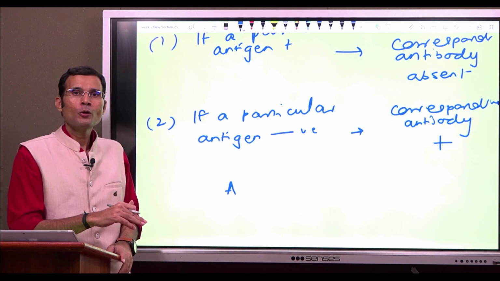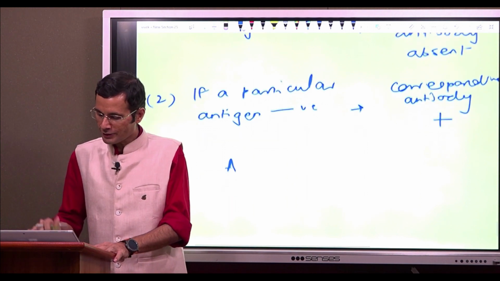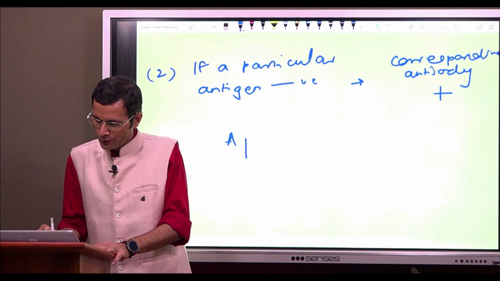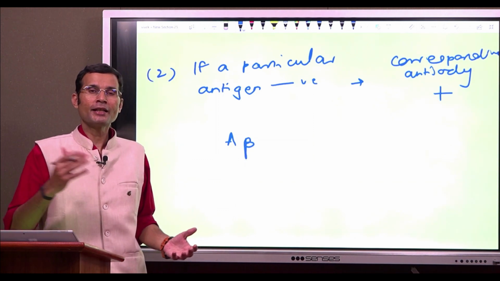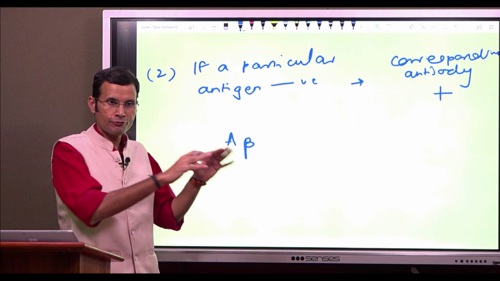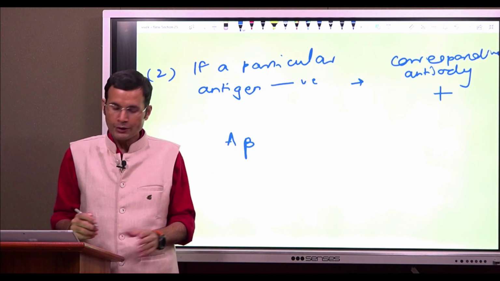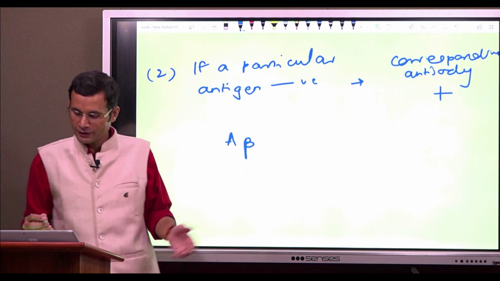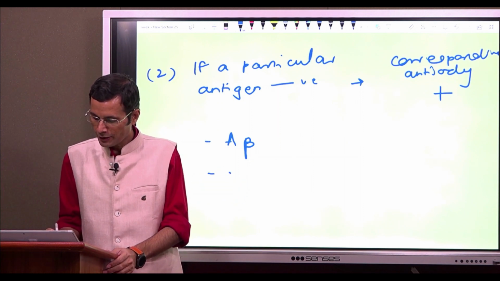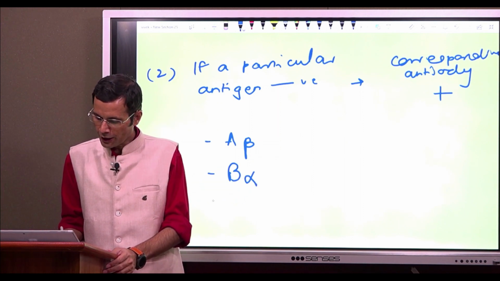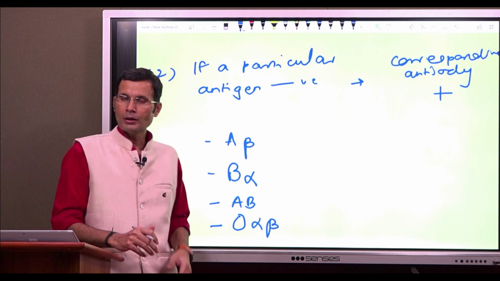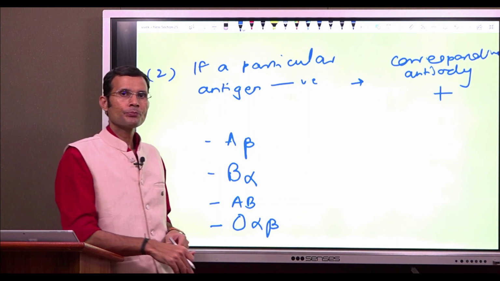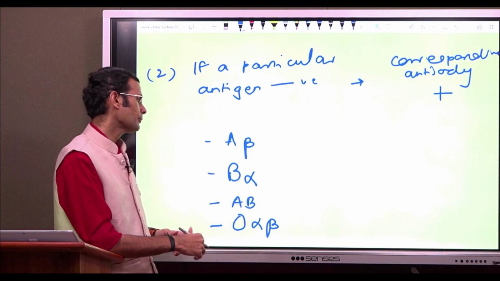Therefore, we write the blood groups this way. If we have to write the blood groups completely with antigens and antibodies in the plasma of the individuals, we can write them like this: A beta, B alpha, AB, and O alpha beta. Alpha is anti-A antibody, beta is anti-B antibody.